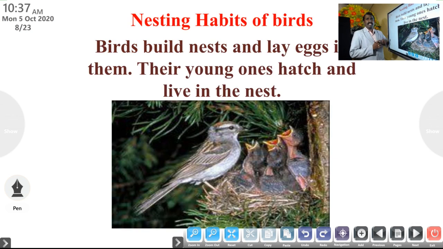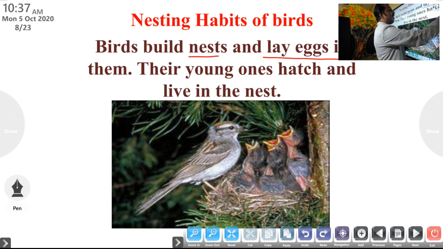Nesting habits of birds. The birds make their own nest and lay eggs in it. Their young ones hatch and live in the nest.